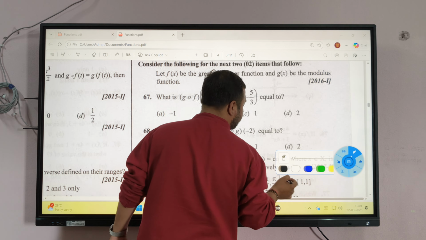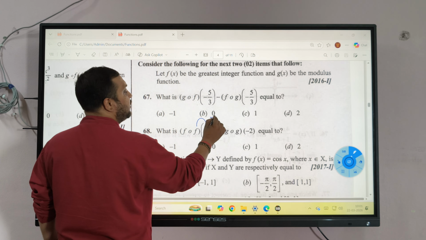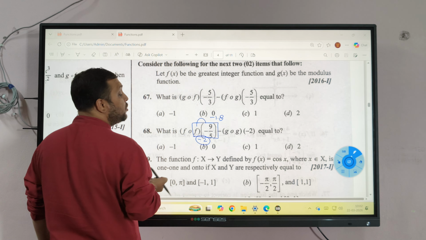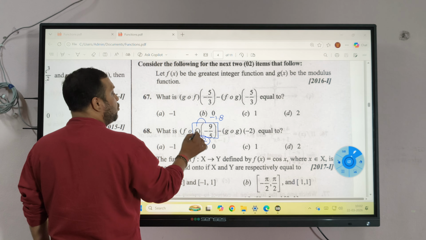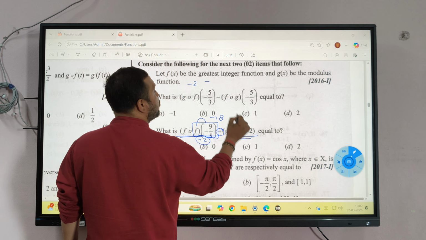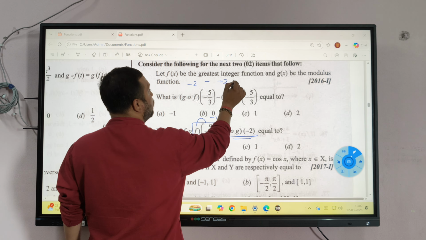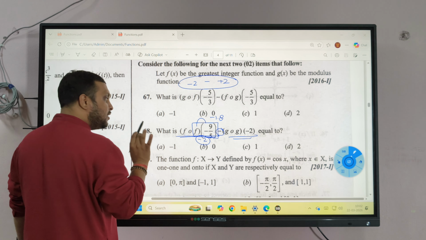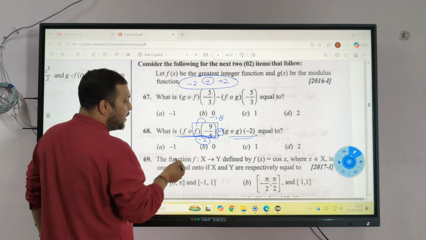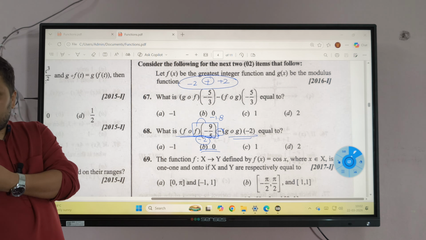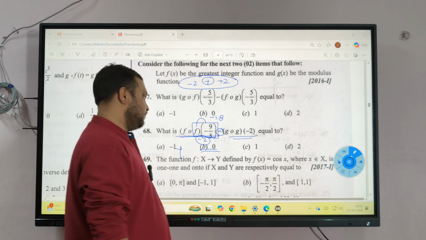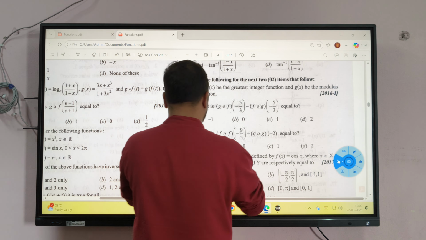So if we go here, then this is negative 1.8, whose answer will be minus 2. F of minus 2 is what? Minus 2. So this first part is coming minus 2, there is a minus sign, and this part is also coming plus 2. So the total answer should come as minus 4. But if there are these options, then this should be plus and then the answer will be 0. Clear? Or this has to be minus 4. Good.